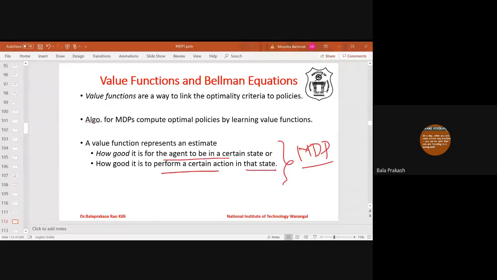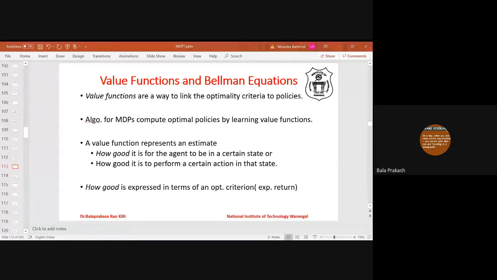So in an MDP we calculate the value function with respect to actions, whereas in an MRP we calculate the value of a state. Shortly we will see the mathematics.